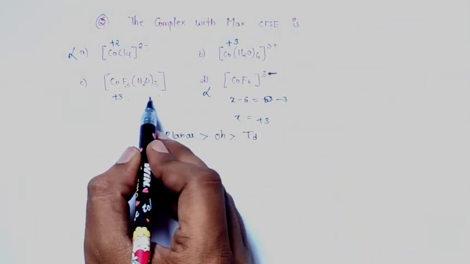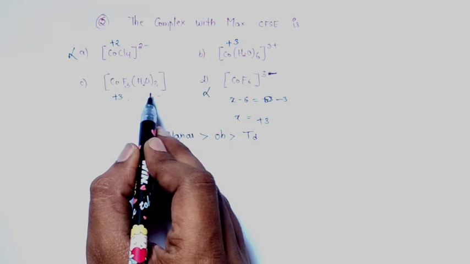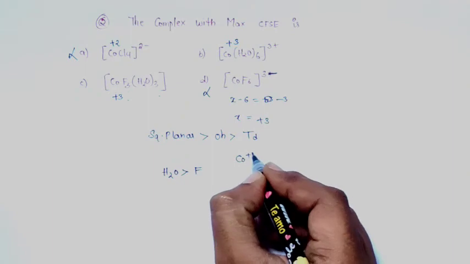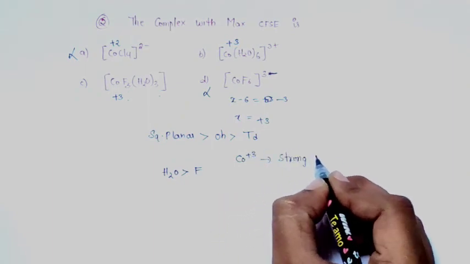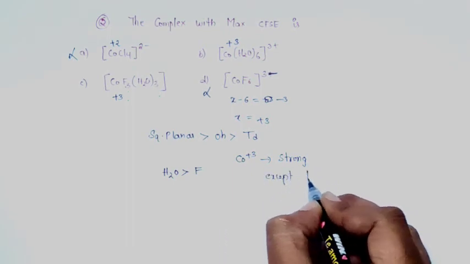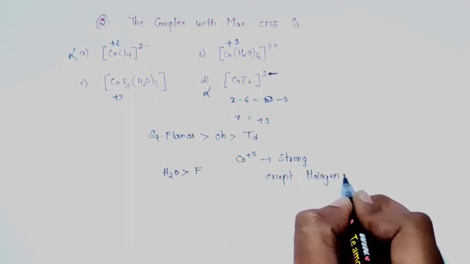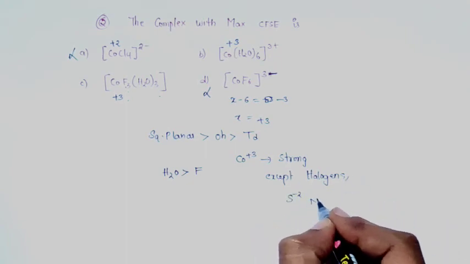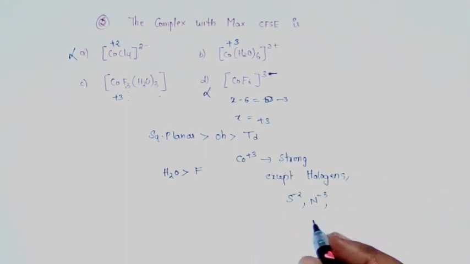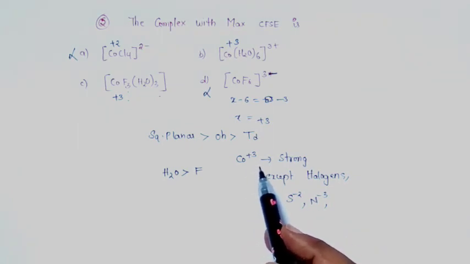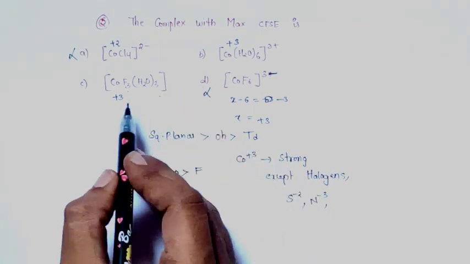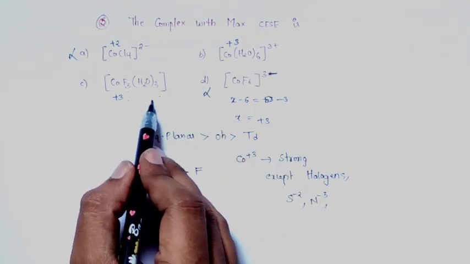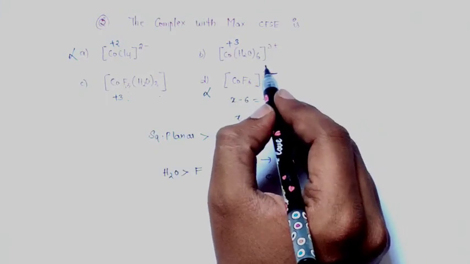Here two types of ligands are there, one weak and another strong. For cobalt in +3, basically write this down: almost all ligands behave as strong. All ligands are strong except halogens, S minus 2, N minus 3. In cobalt +3 oxidation state, every ligand will act as a strong field ligand except halogens. So here halogen would be weak and this would be strong. Here every one of the 6 ligands is strong.